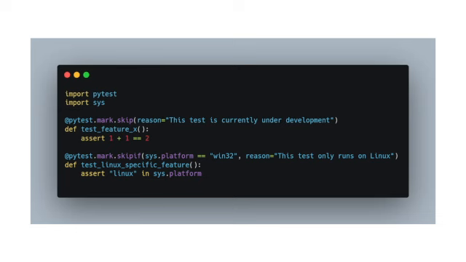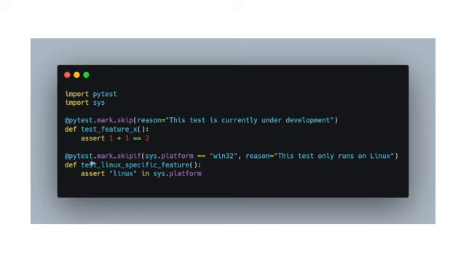Then we could use @pytest.mark.skip and write the reason for this, and our test would be skipped whenever we run python3 -m pytest and the file name. So that allows us to skip our test.